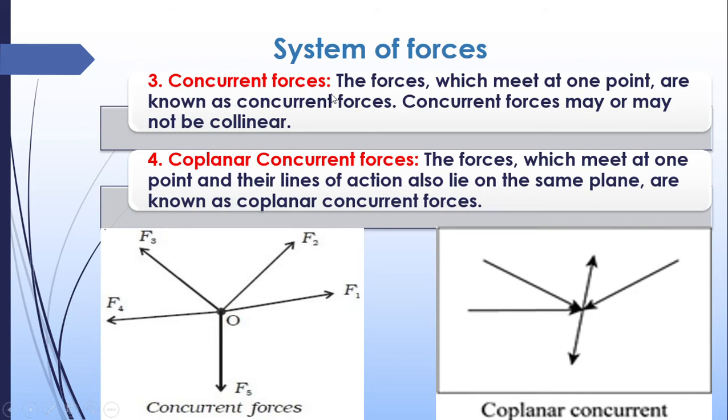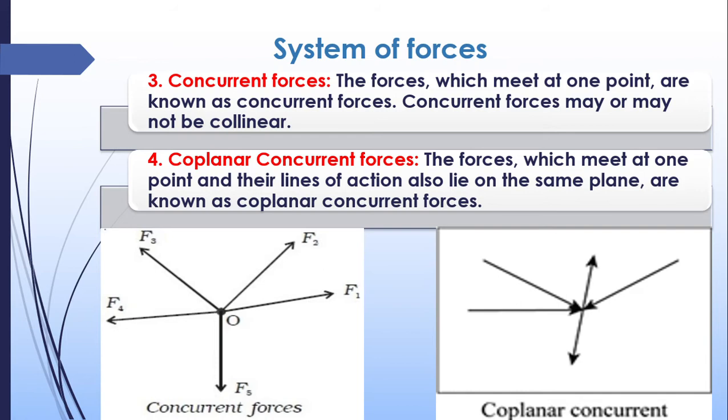Concurrent means all the forces will meet at the same point, whether they are diverging from the same point or converging to the same point. Then that type of forces are known as concurrent forces. Here you can see that all the forces F1, F2, F3, F4 and F5 meet at O. So we can say that all these forces are concurrent forces.